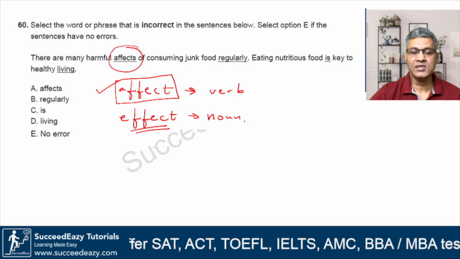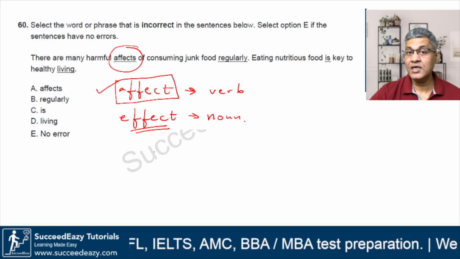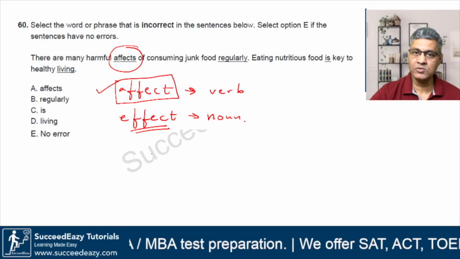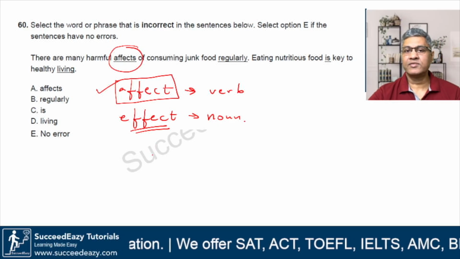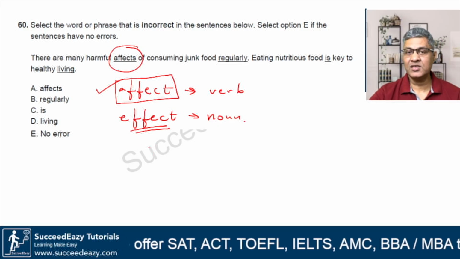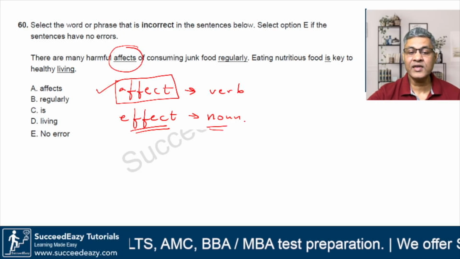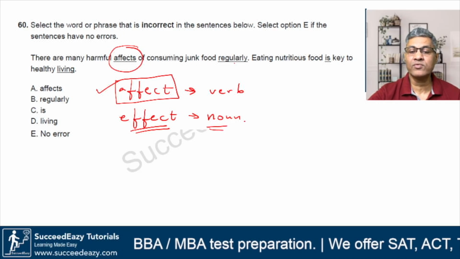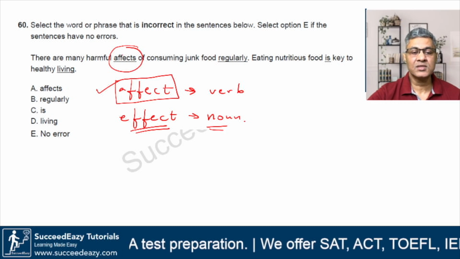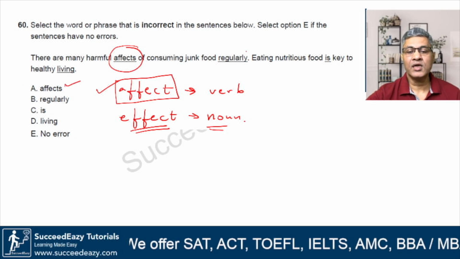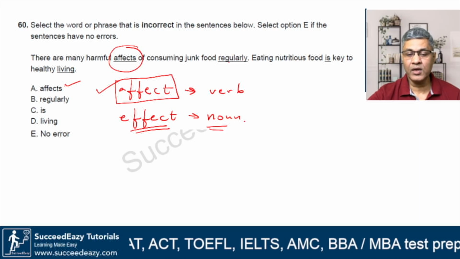So for example, I'll say I'm down with fever. This is the effect of the changing weather. That means I'm talking about something that I have suffered because of something else, right? So the effect of changing weather, right? So that's a noun form. There are many harmful effects of consuming junk food regularly. So this is incorrect as per me, and I'll like to go with option A, but let's see whether there is any other compelling option.